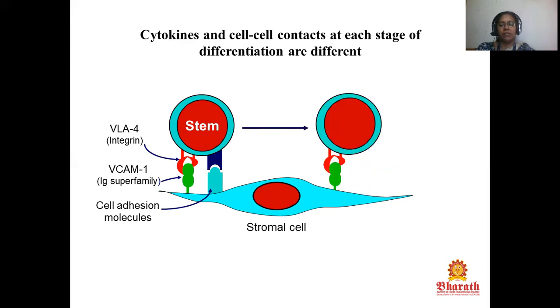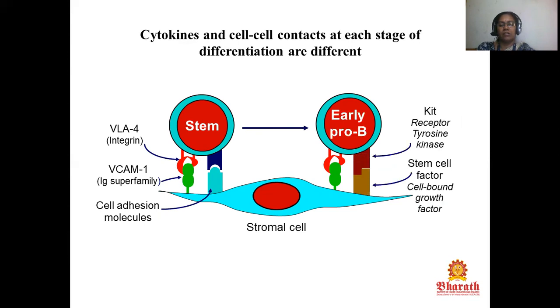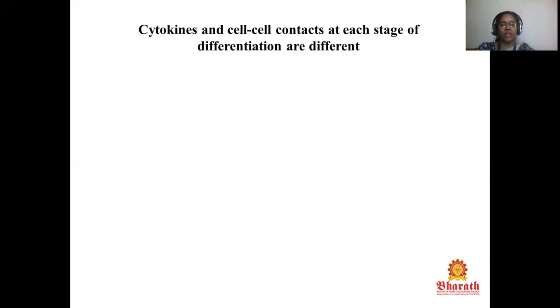The early pro-B cell has the KIT receptor, a tyrosine kinase, which binds stem cell factor, a cell-bound growth factor. The cytokines and cell contacts at each stage of differentiation are different.